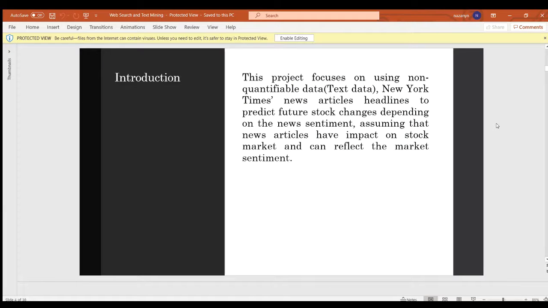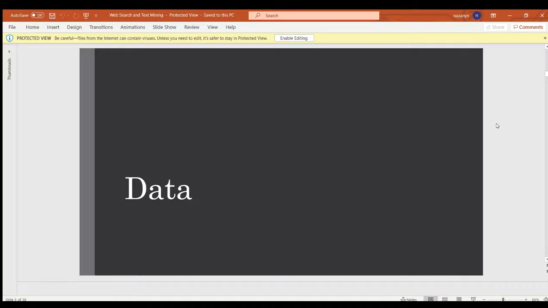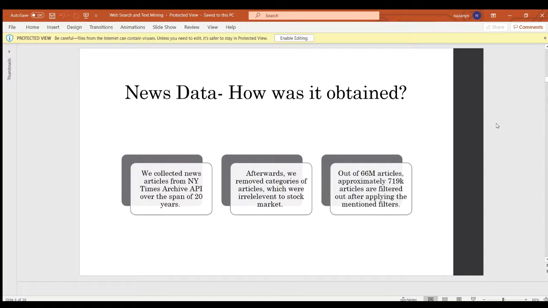We are using New York Times articles over the span of 20 years. Then sentiment analysis of these news headlines is used in machine learning models to understand their effect and predict stock indices. We collected news articles from the New York Times Archive API over the span of 20 years. Afterwards, we removed categories of articles which were irrelevant to the stock market, and out of the 66 million articles, approximately 719,000 articles are filtered out and kept.